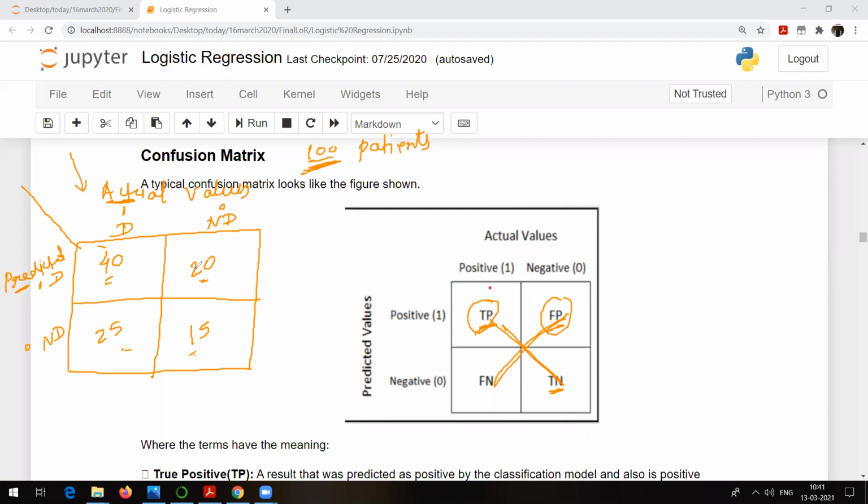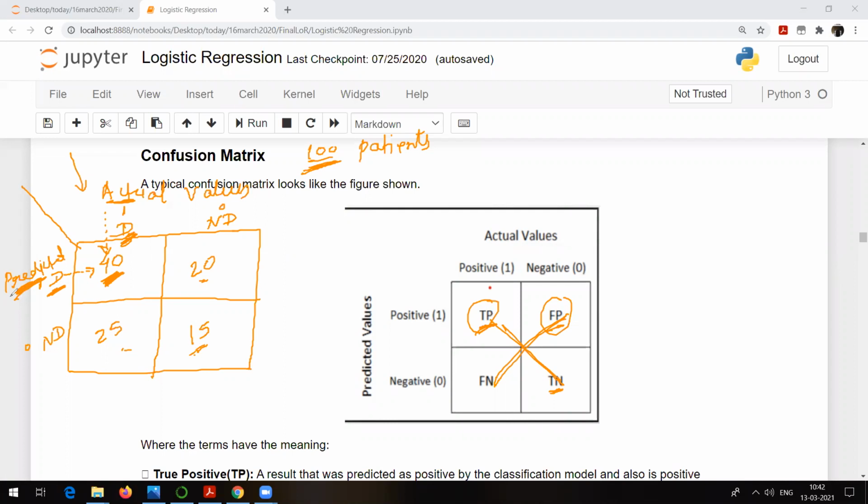This one. So if the true positive value is 40, it means that our model is saying that out of 100 patients, 40 patients are affected by diabetes. That is the predicted value, right? Our model is saying that there are 40 patients who are diabetic, and actually 40 patients are diabetic. I will again repeat: our model is saying that there are 40 patients who are affected by diabetes, and actually they are affected by diabetes. That is true positive.